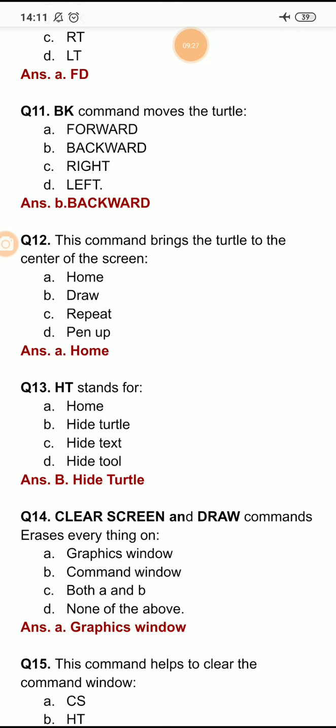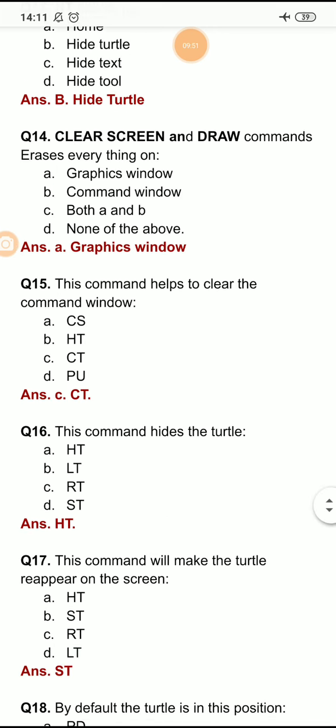Question number 13: HT stands for home, hide turtle, hide text, or hide tool. So HT is a logo primitive which stands for hide turtle. It makes the turtle disappear from the screen.